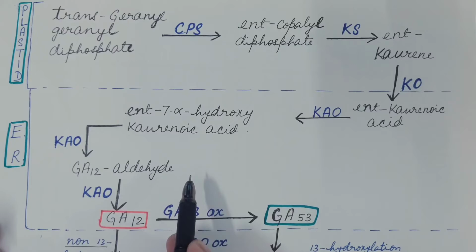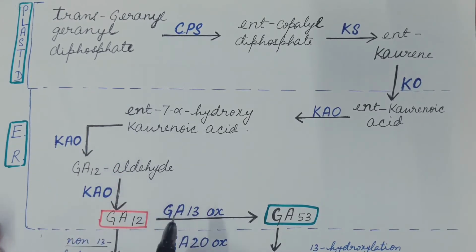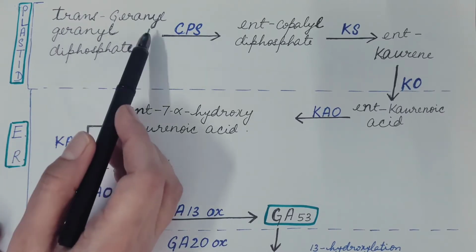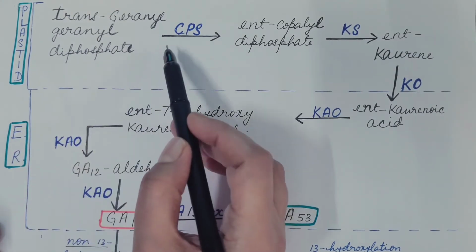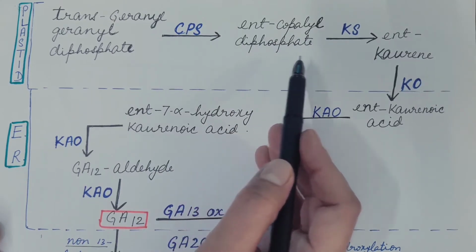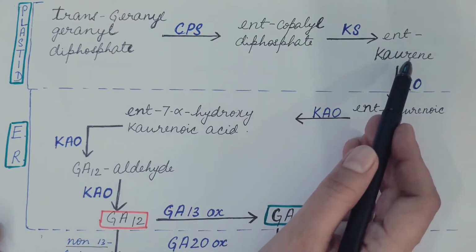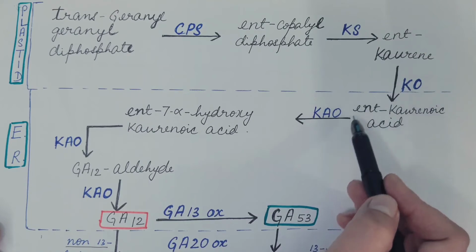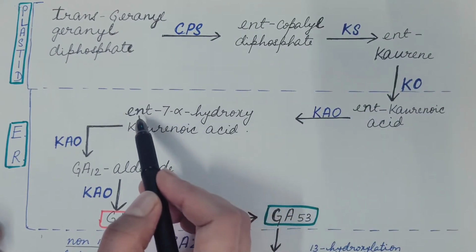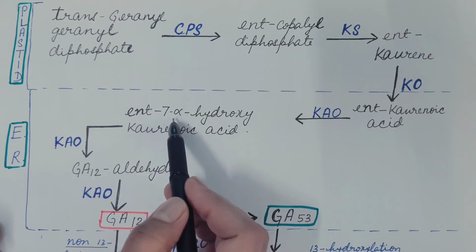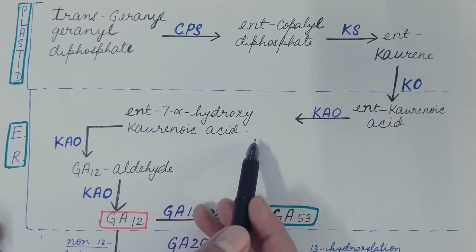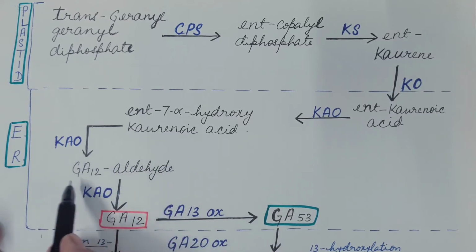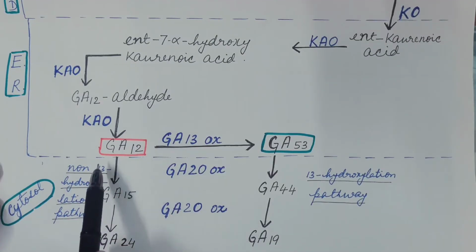Now let us understand biosynthesis of gibberellin once again. Different steps in this biosynthesis pathway take place in plastid, endoplasmic reticulum and cytosol. It starts with trans-geranylgeranyl diphosphate, which is then converted into ent-copalyl diphosphate, and this is then converted into ent-kaurene. These steps take place in plastid. Then this ent-kaurene is converted into ent-kaurenoic acid, which is then converted into ent-7-alpha hydroxykaurenoic acid, which in turn is converted into GA12 aldehyde.